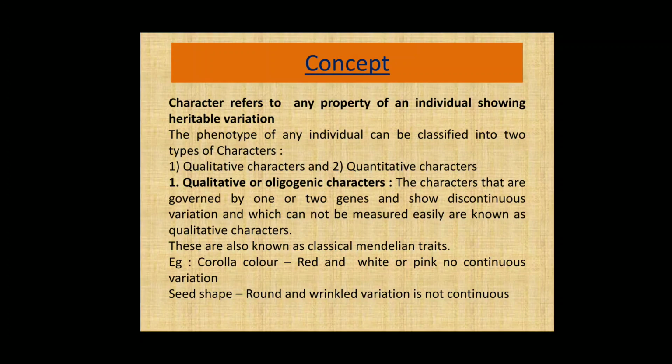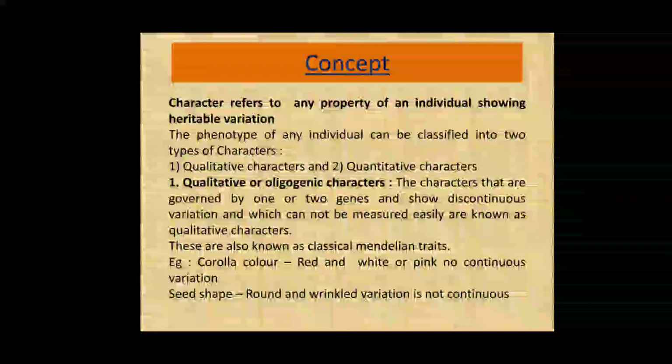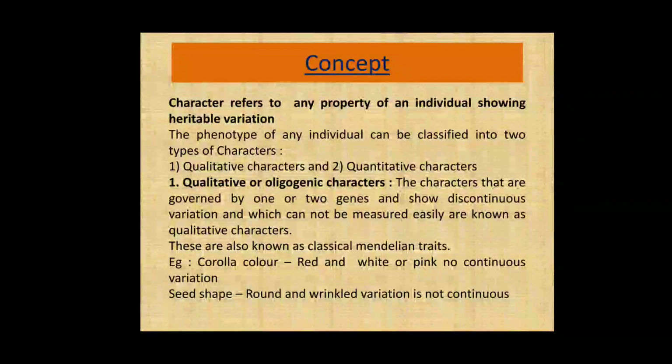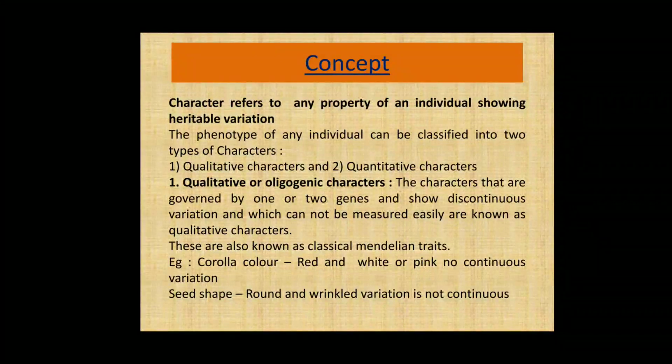These are also known as classical Mendelian traits. For example, in corolla color, red and white or pink show no continuous variation, and in seed shape, round and wrinkled, the variation is not continuous. So these are the qualitative traits.